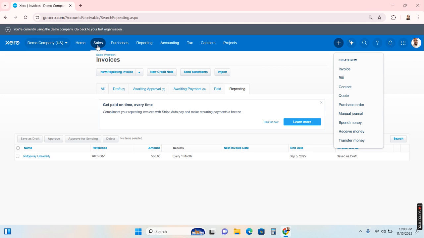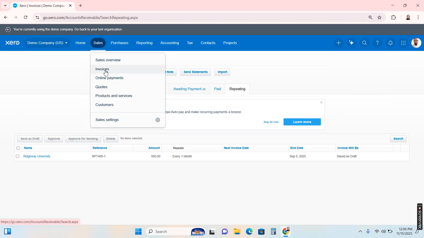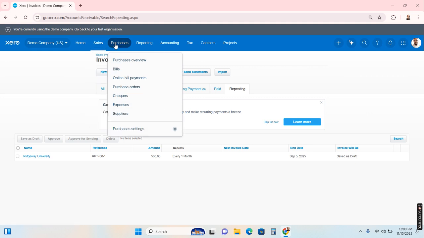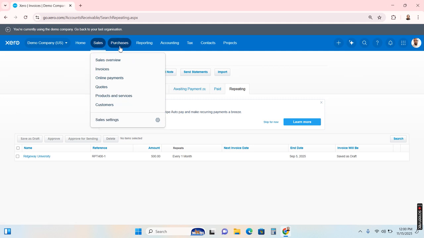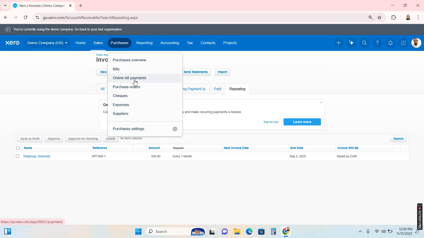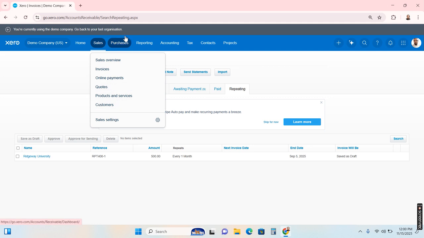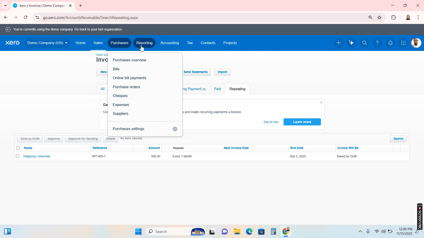Otherwise, we can also create sales from the sales tab invoices. We can create the invoices from the sales tab as well in Xero. There are also online payments, quotations, products and services, and customers. When we see purchases, there is a purchases overview, just like the sales overview. We have bills, online bill payments, purchase orders, checks, expenses, and suppliers. Just like customers, we have a suppliers option here.